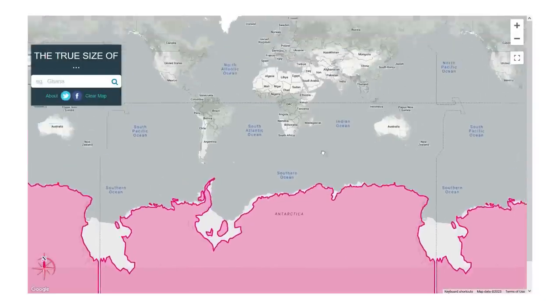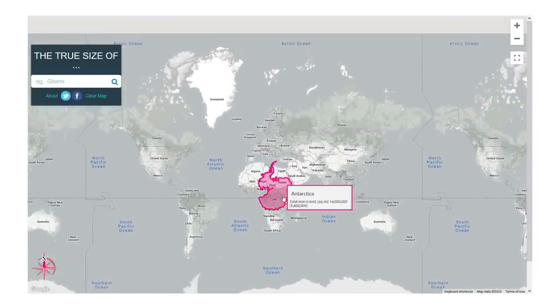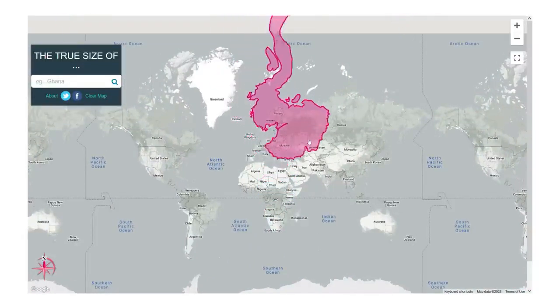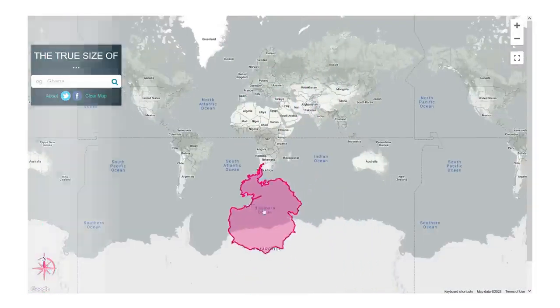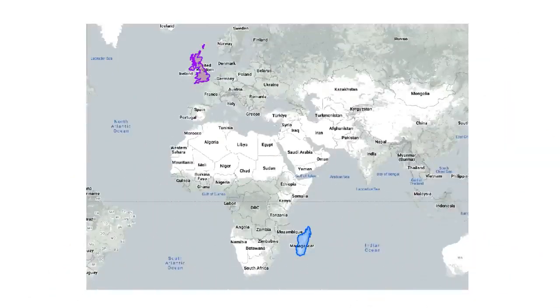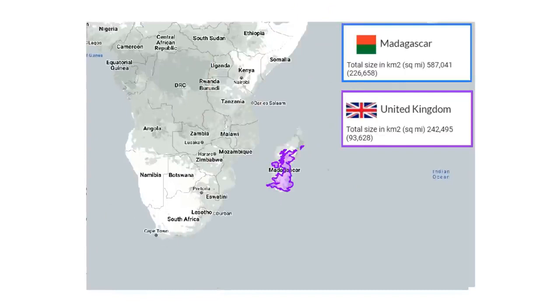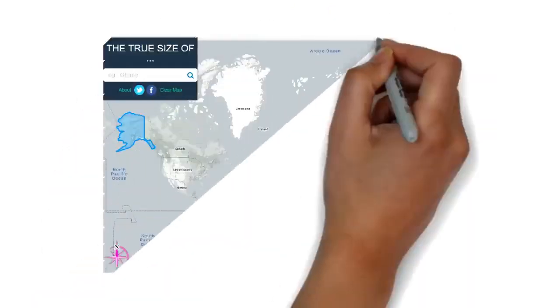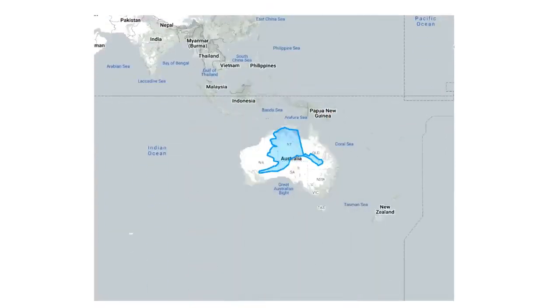Antarctica appears to be extremely large. In reality, it is the third smallest continent. As you can see, its size shrinks as it's moved near the equator and gets enlarged as it's moved up or below the equator. Madagascar and the UK look about the same size, while Madagascar is actually more than twice as large as the UK. Alaska appears to be the same size as Australia, although Australia is actually 4.5 times as large.